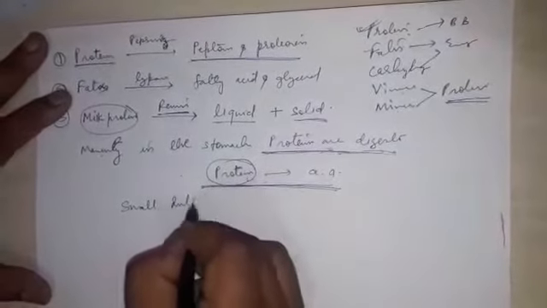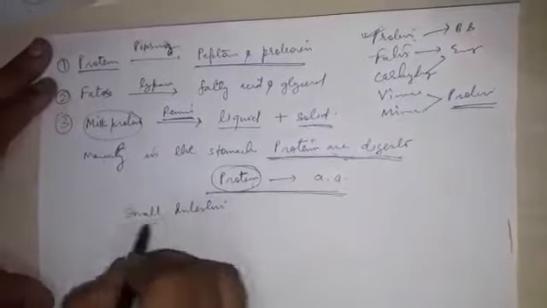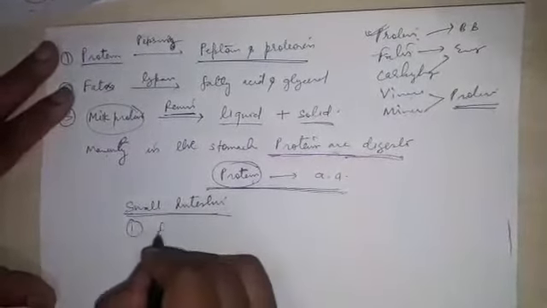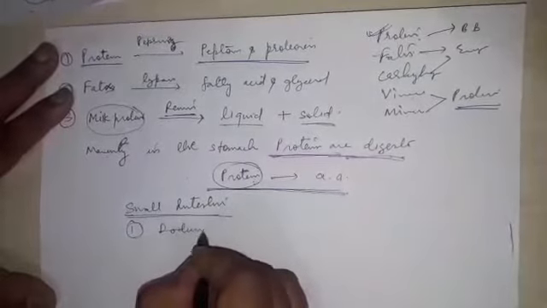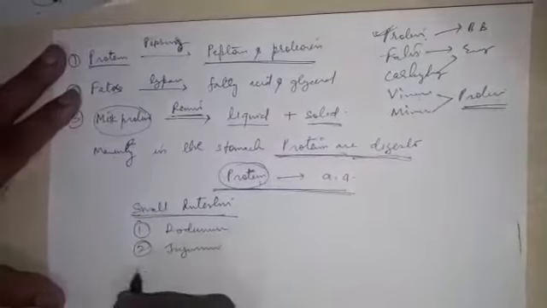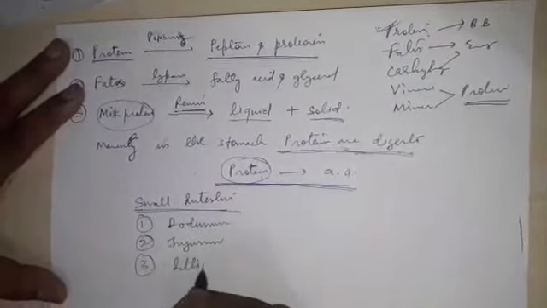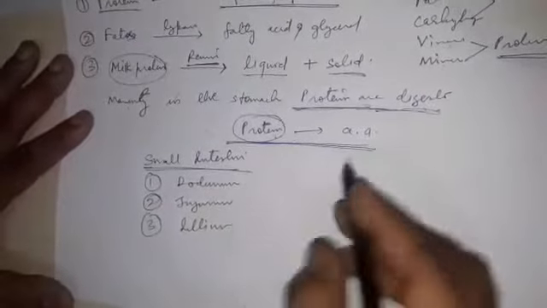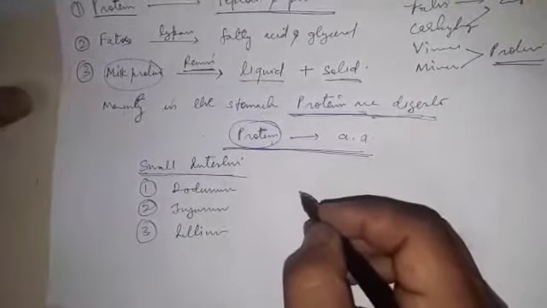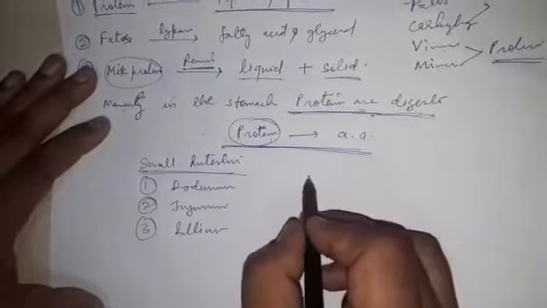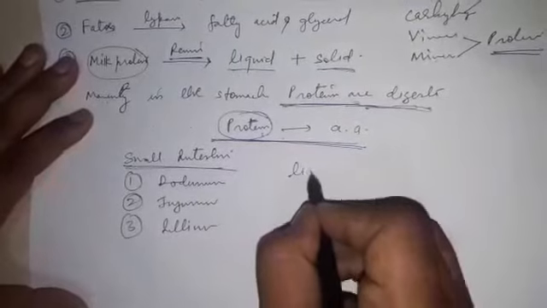Small intestine, okay. Small intestine has three parts, that is duodenum, jejunum and ileum. Now the partially digested food moves into the small intestine. In the first part, there is another gland which is present, which is the largest gland of the human body, that is the liver.